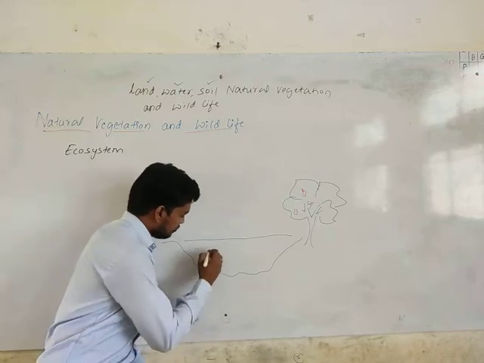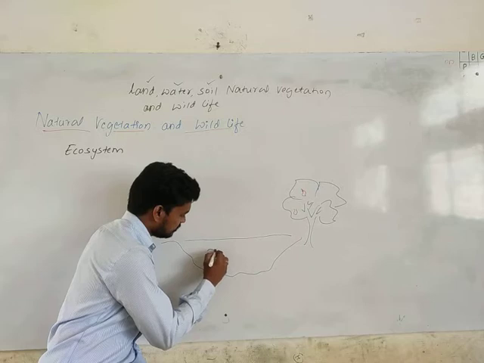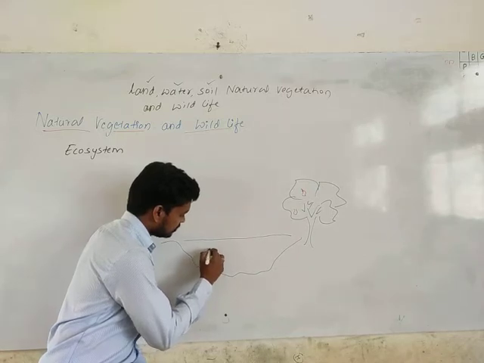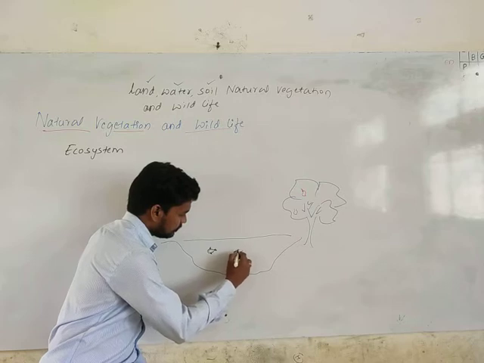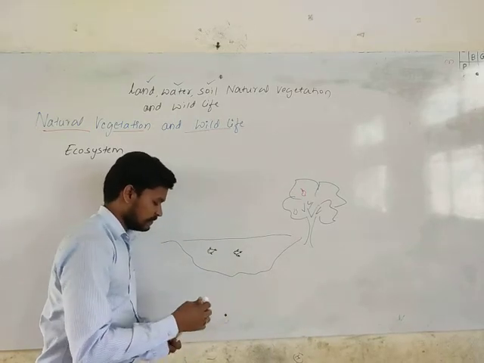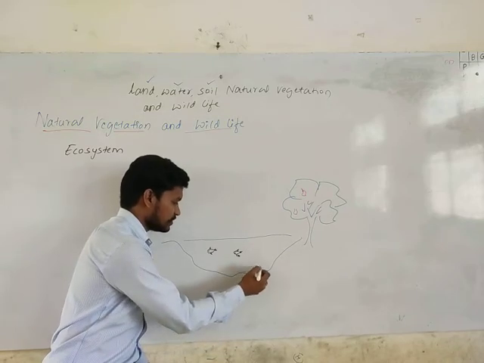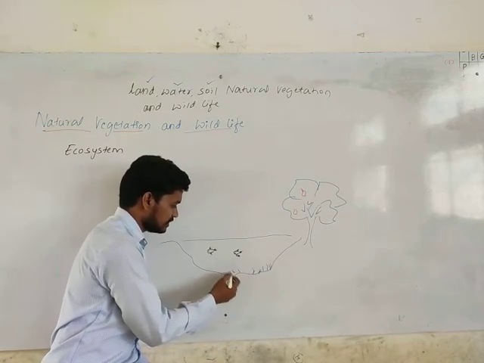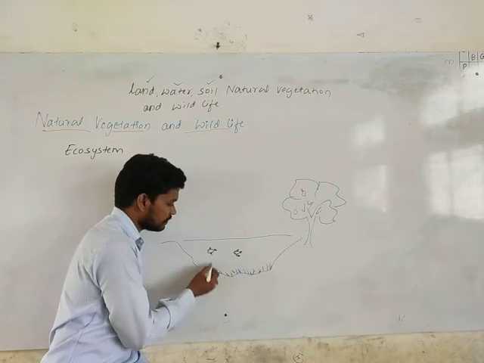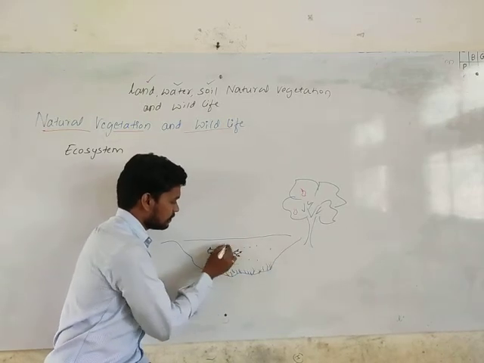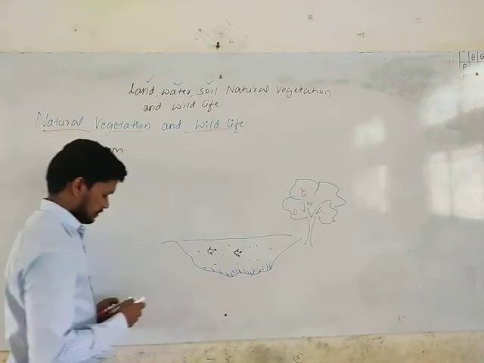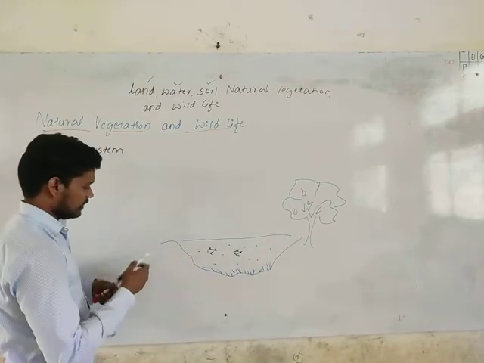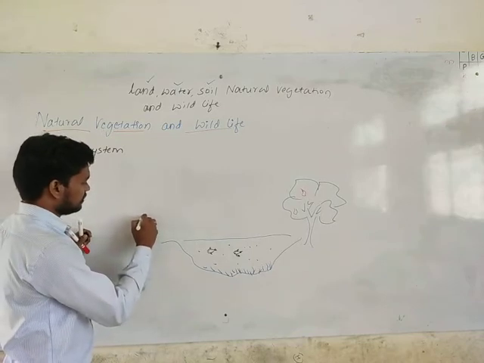In the pond, you get many creatures, living organisms and non-living organisms. For example, suppose it is a fish. You can find vegetation there, natural vegetation, plants, small insects in the bottom of the pond, river, and other insects. And it's a land. So here, one fellow like a human is sitting here.